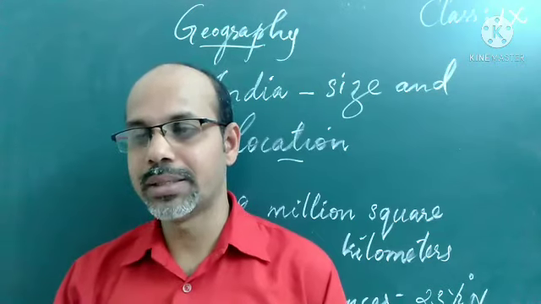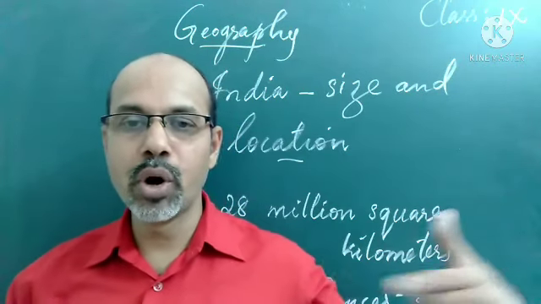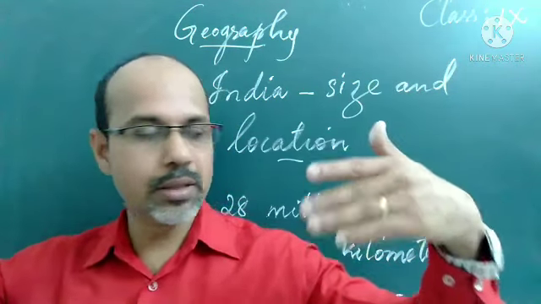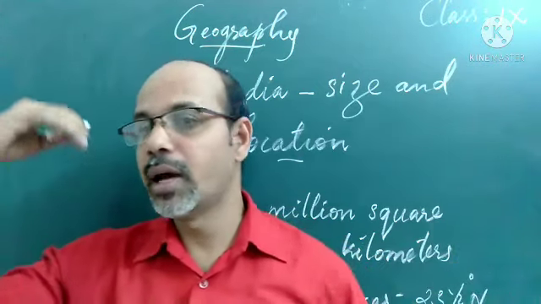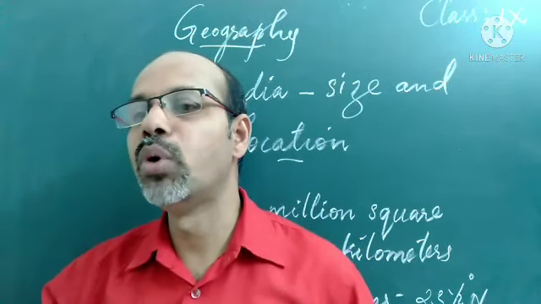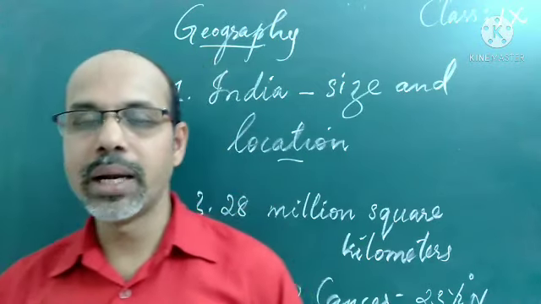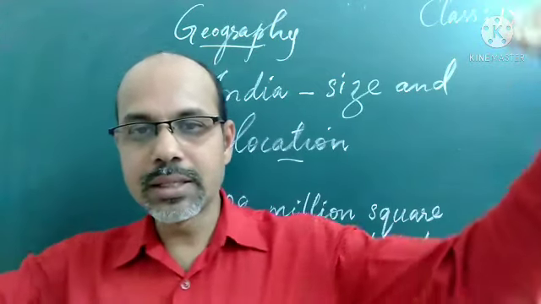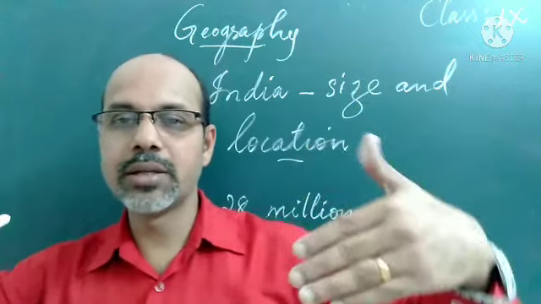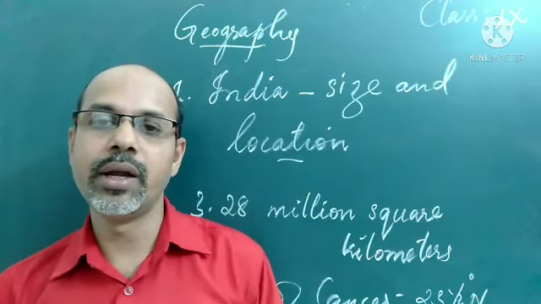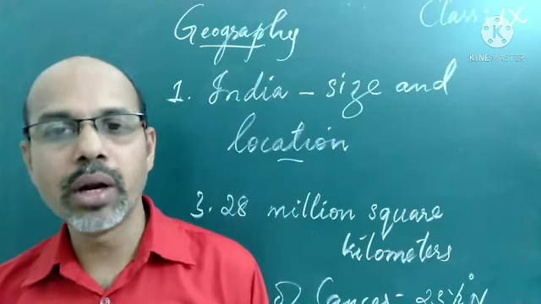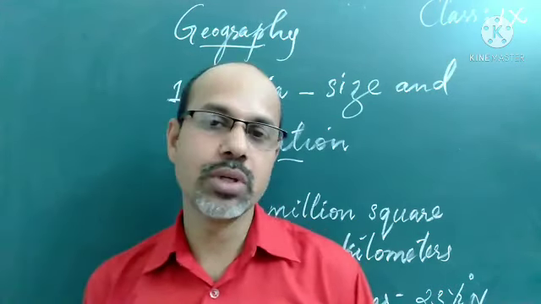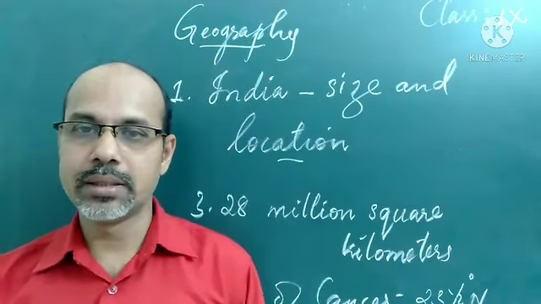15,200 kilometers. We know that it is bordered by some countries: on the west, Pakistan and Afghanistan; in the north, China, Nepal, Bhutan, Bangladesh, Myanmar, etc. All these countries are the neighboring countries of India. So the land frontier, or land boundary, of India is 15,200 kilometers.